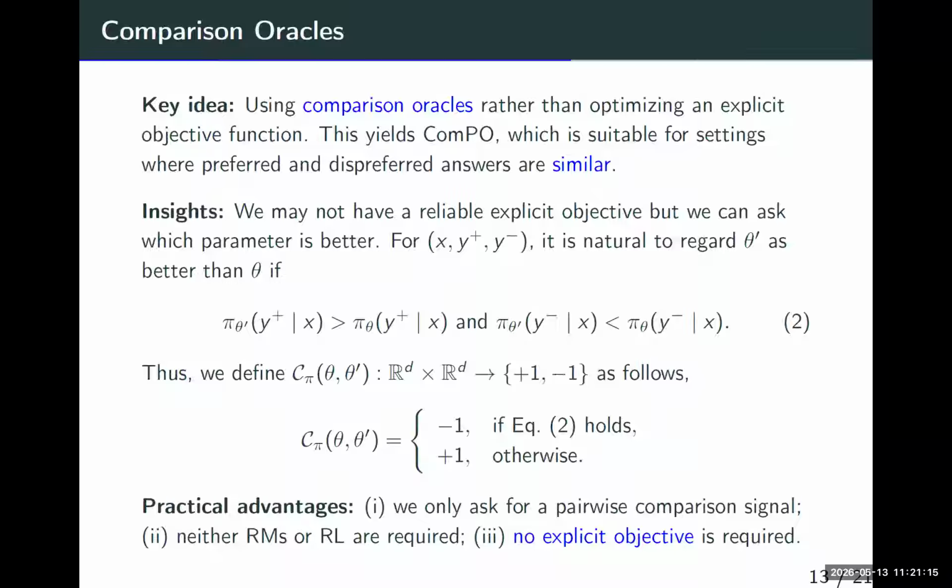Here is the simplest signal. We just compare, and it's very unlikely that we will make a mistake. However, this signal is weak in some sense, in the optimization sense, but it's robust and reliable. So the practical advantages are that we still do not need the reward model, as with DPO, which outperforms RLHF. But more importantly, now we don't even need the objective function. We just use this oracle, these signals, to develop our method.